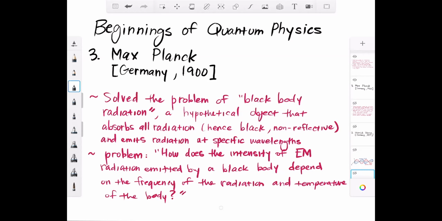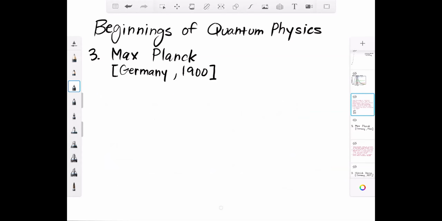Now, some other scientists at the time were coming up with this idea that, okay, as you make something hotter and hotter and hotter, it starts to glow different colors. So think about somebody working with metal, right? They're blacksmithing, say like making metal tools, like making a sword or something like that, right? The hotter that thing gets, the more like white it starts to glow, right? And white being the hottest possible temperature.